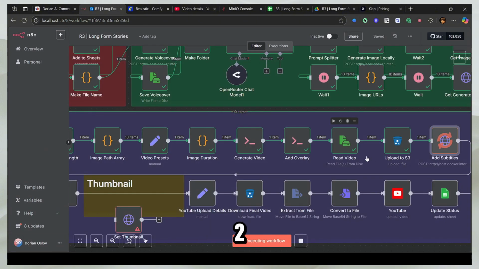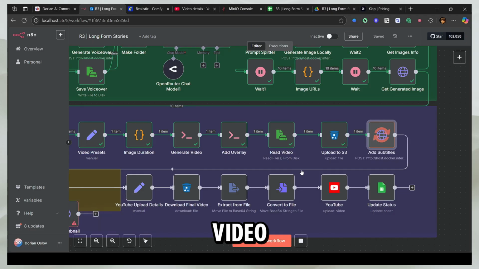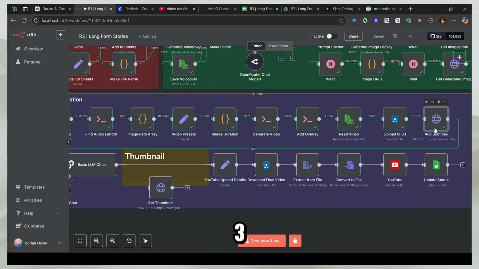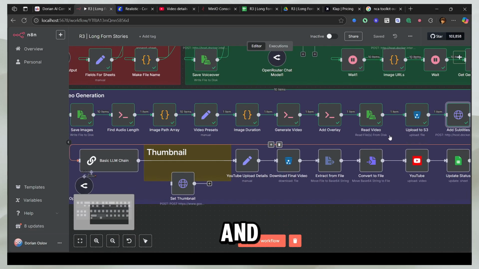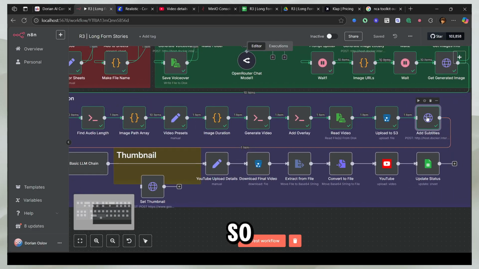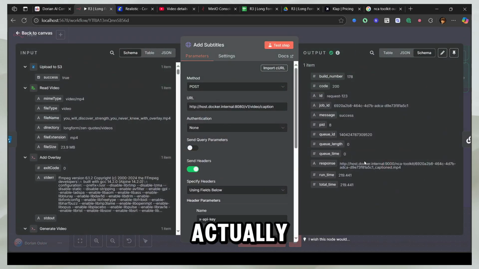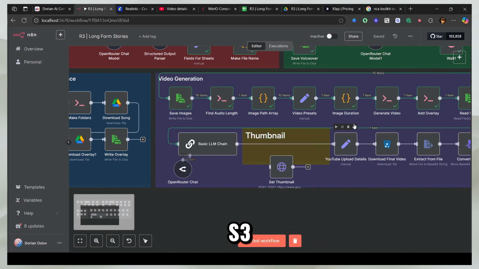It's going to take about 2 minutes more, and it's going to give us the video. So this took about 3 minutes to run. And now we're going to head to our next node. So this gave us the file with the subtitle. It actually stored it here, which is our MinIO S3 store.